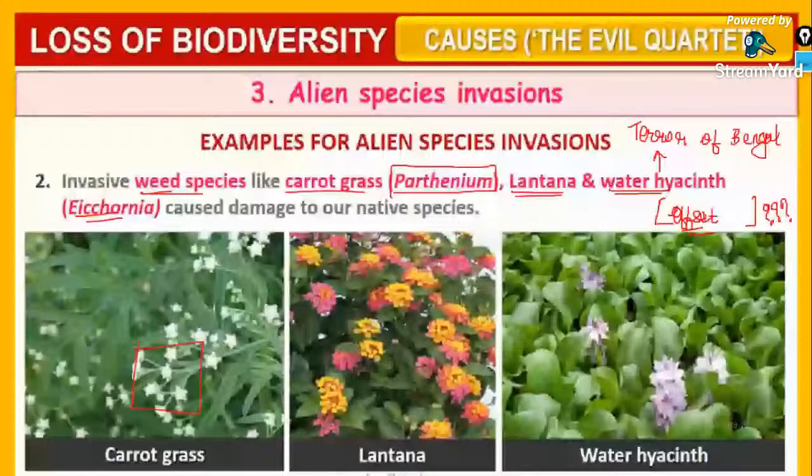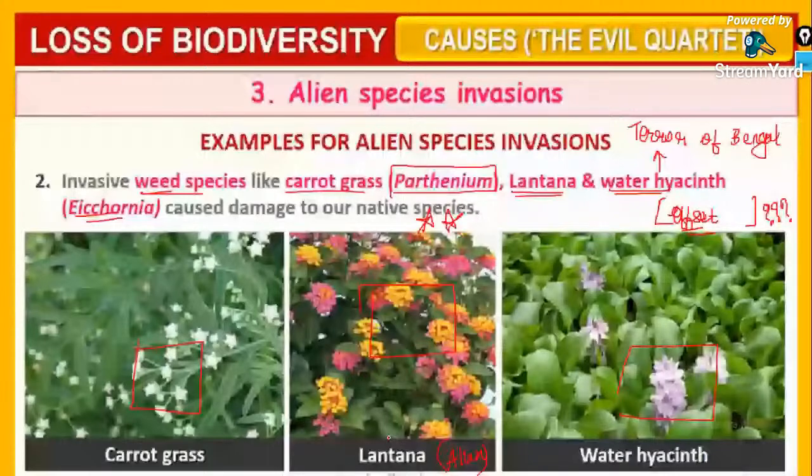Lantana camara is not a native species. It is an alien species, but it is okay. This is an alien species, but this is cultivated in our home. This is planted in our home. We buy this from the garden and we cultivate it in our home.